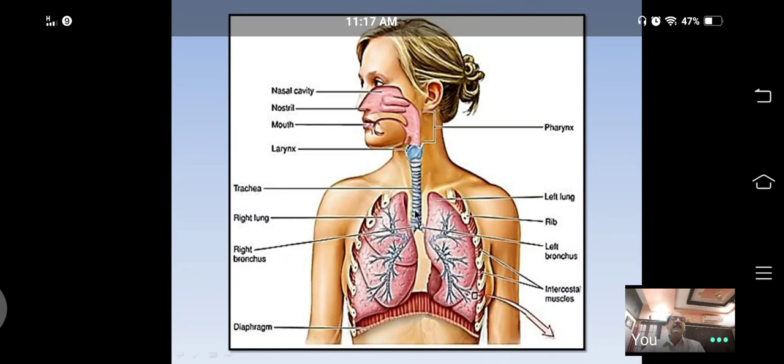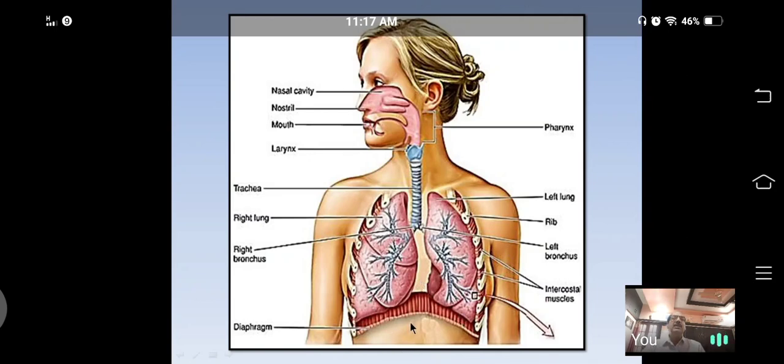trachea, then bronchi, bronchioles, alveoli, and a pair of lungs. So these are the different parts of the respiratory system. The first part is the